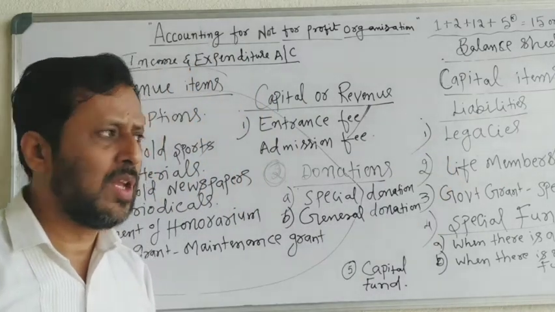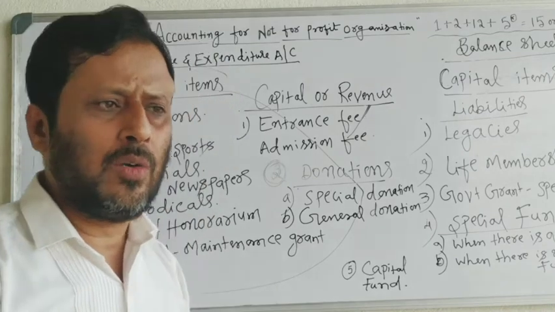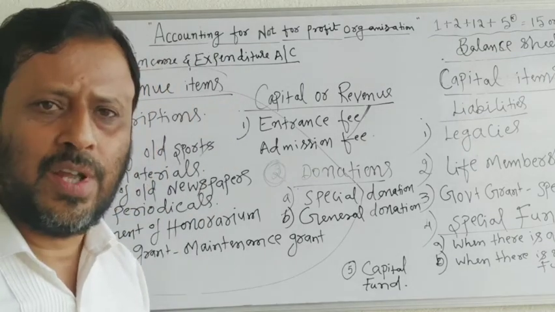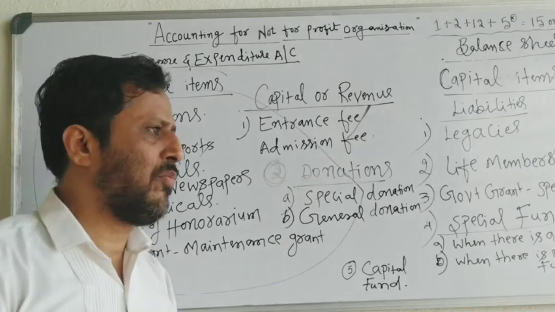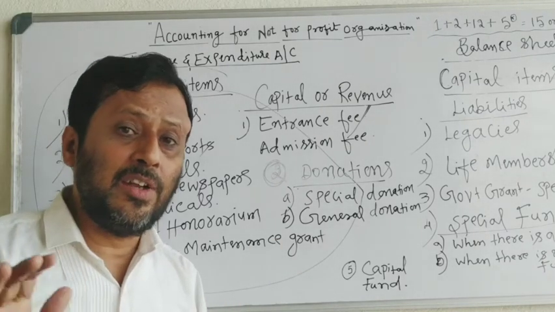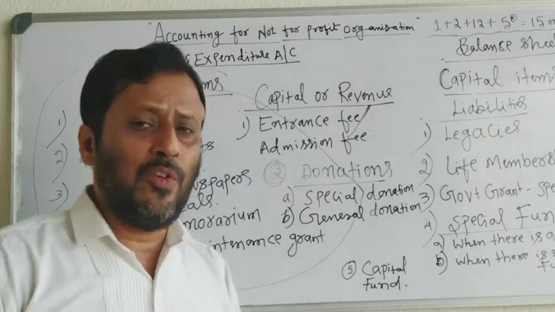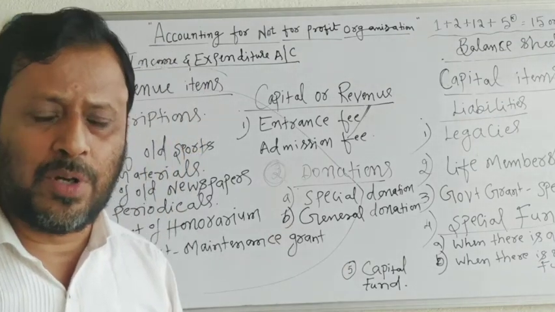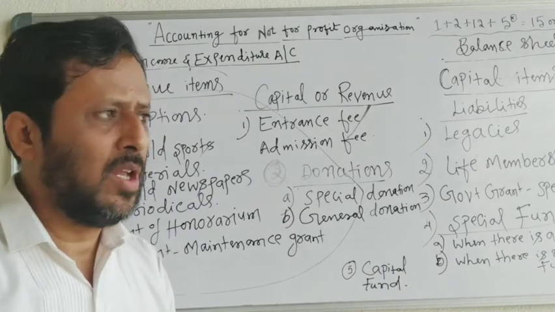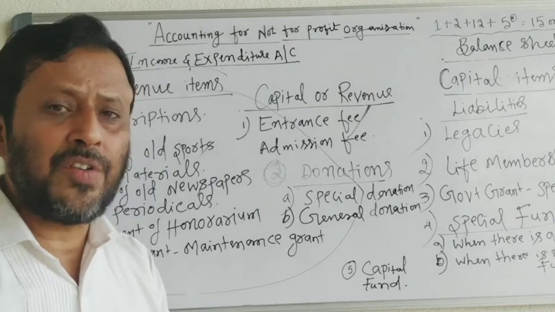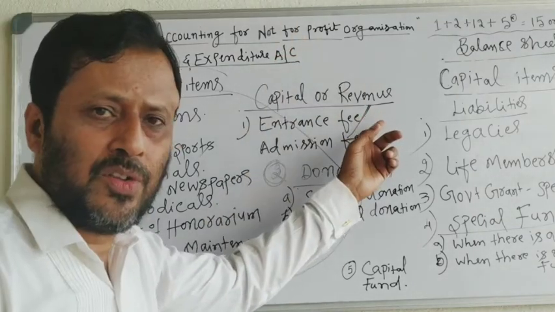Legacies. Legacies is the amount received by a not-for-profit organization as per the will of a deceased person. Before the death of a particular person, that person will write a will that he is interested to give some money to a not-for-profit organization.